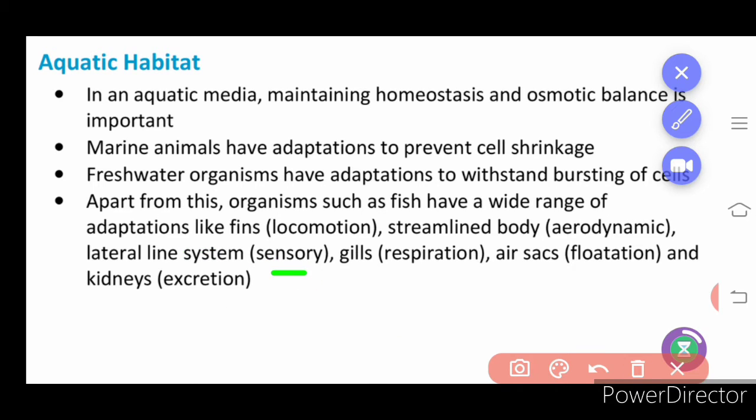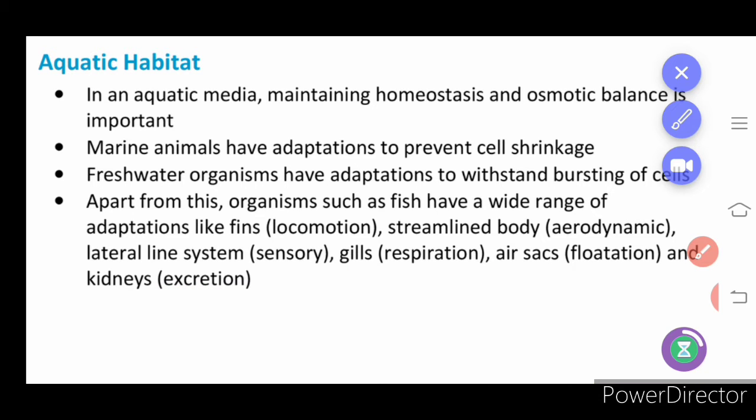So it is able to sense the temperature or pressure, whatever is there. And the gills are for respiratory purpose, air sacs for flotation in the case of fishes, and kidneys for excretion. They excrete ammonia because it is present in water. Ammonia excretion requires more water.